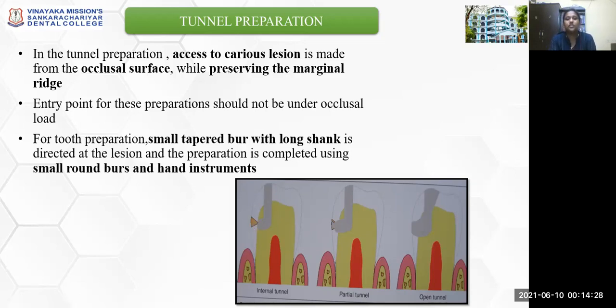After using a small tapered fissure burr or a small round burr, hand instruments like spoon excavators are also used to remove the caries, and direct placement of a remineralizing material like GIC followed by a composite restoration is given. There are 3 types of tunnel preparation: an internal tunnel, partial tunnel and an open tunnel.